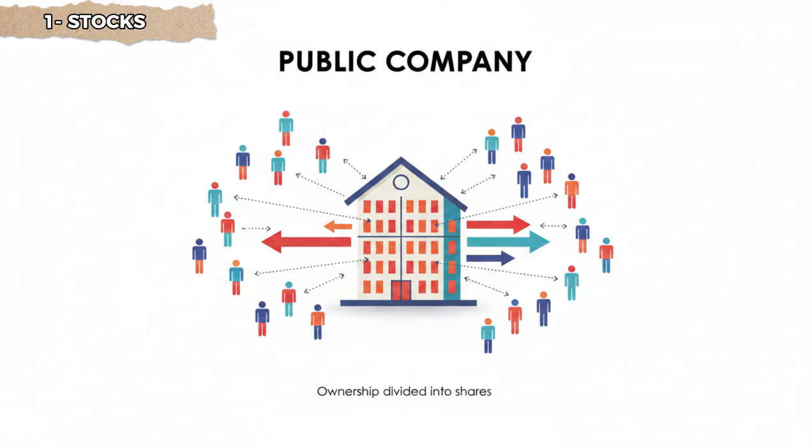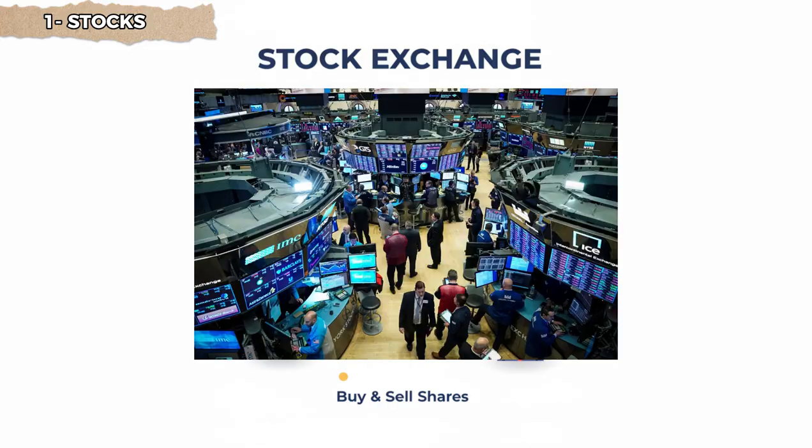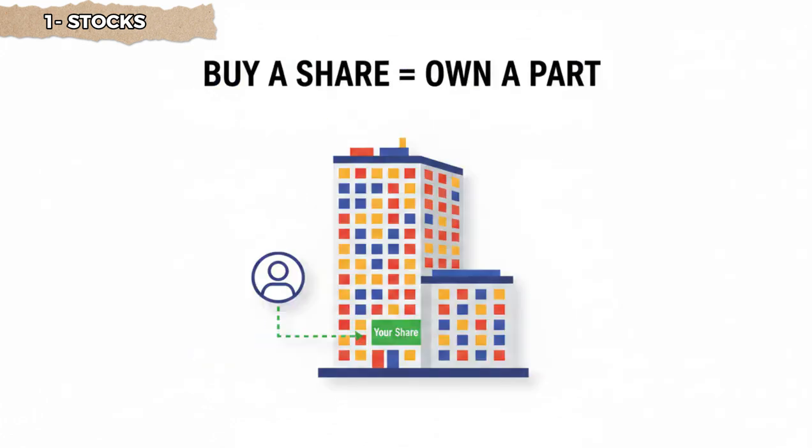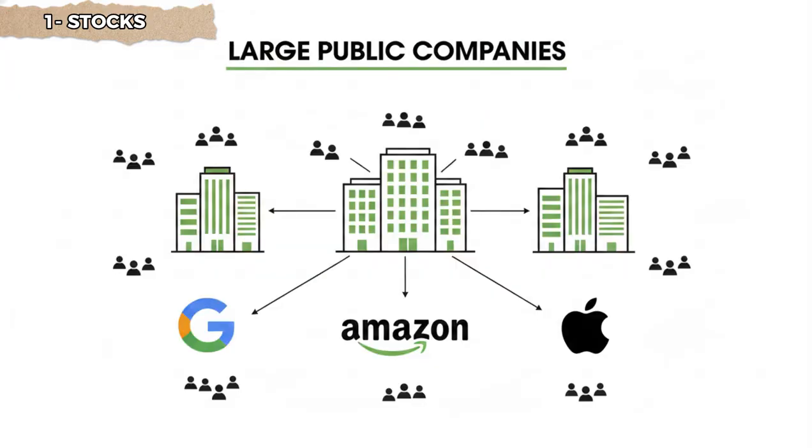These are companies divided into a certain number of shares, and these shares are offered for sale and purchase in the public market, which is the stock exchange. This means that when you buy a share, you buy a part of a company. Most large companies are public companies, such as Apple, Google, Amazon, and many others.